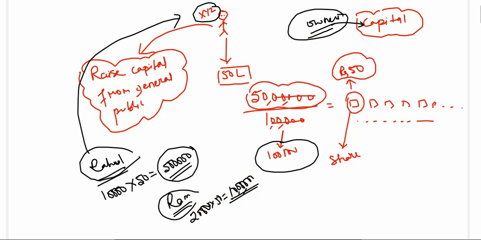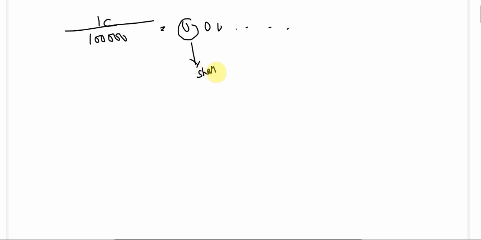So let's summarize. Let's say there is one company in need of 1 crore rupees, and since it will not get any investor if it directly asks 1 crore from one person, what it does is divide this 1 crore into smaller parts, into 1 lakh smaller parts. Then each part is known as a share, and the cost of each share will be 1 crore divided by 1 lakh, which is 100 rupees.